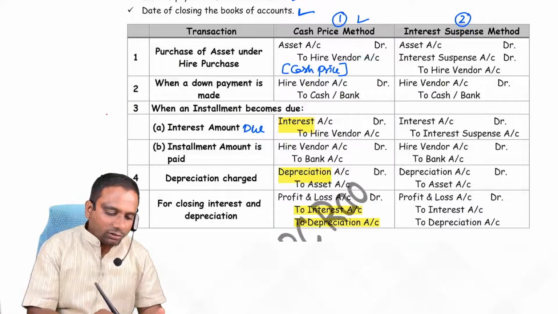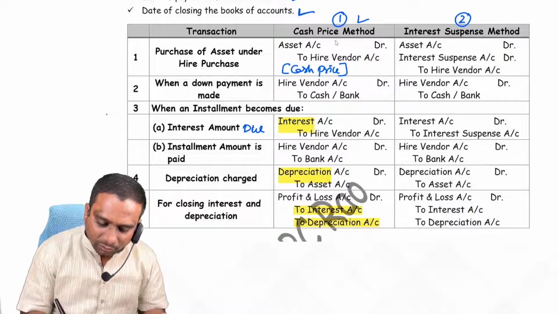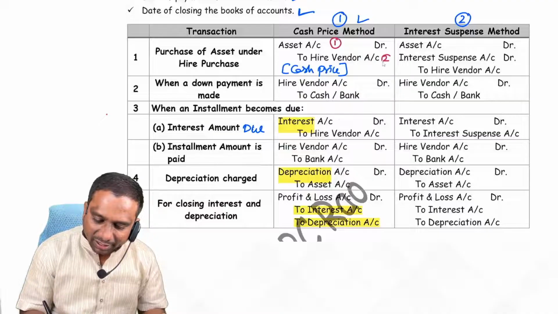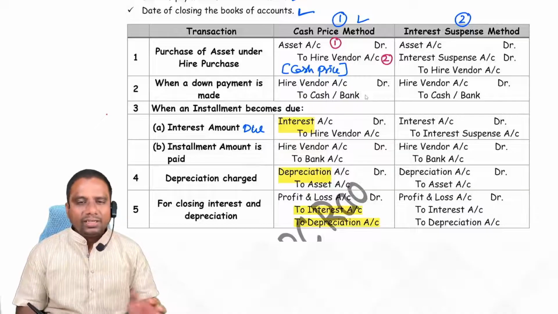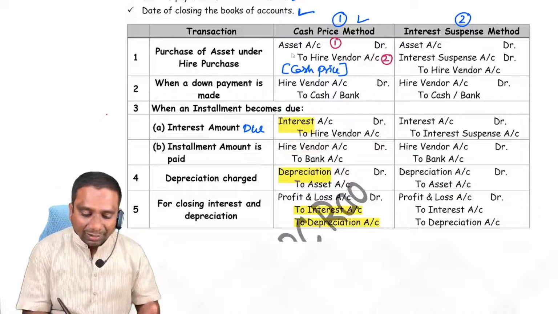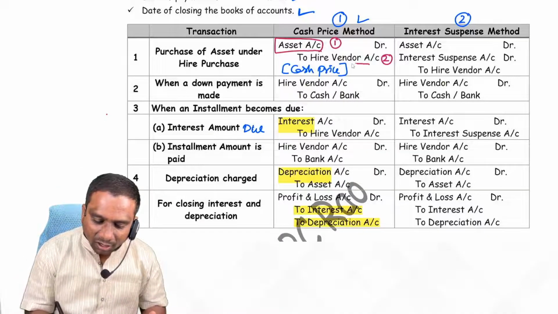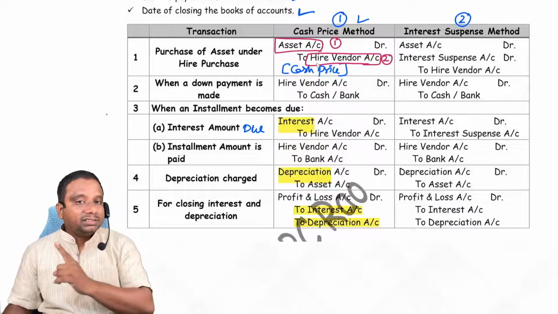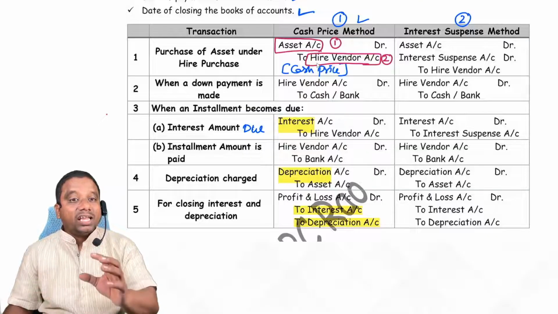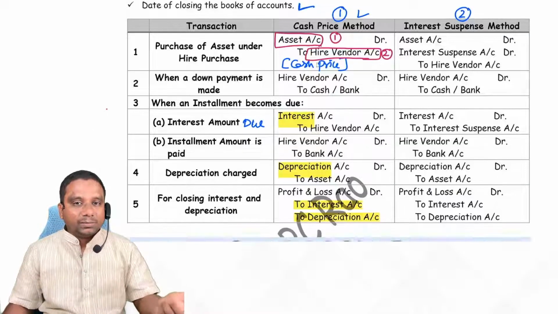Now the remaining accounts left are asset account and hire vendor account. Cash account and bank account anyway we show. But here we have to show asset account and hire vendor account in the balance sheet. Asset is on the asset side of the balance sheet, hire vendor on the liability side.